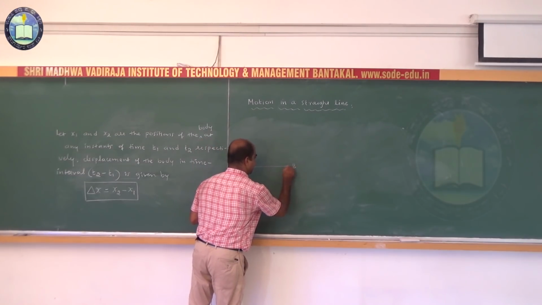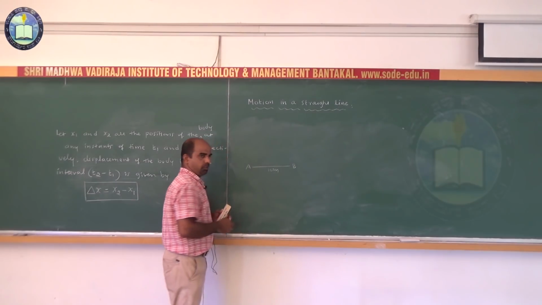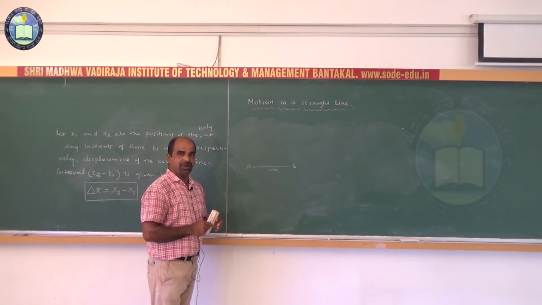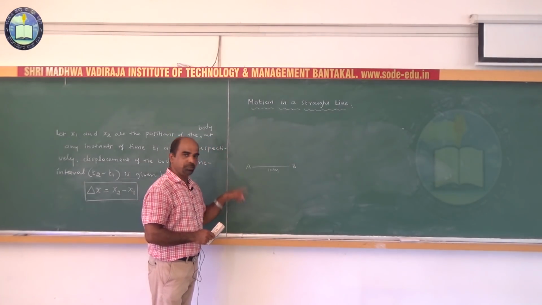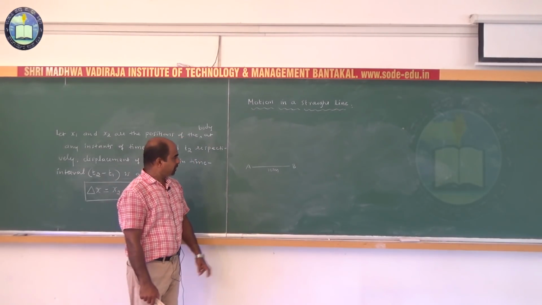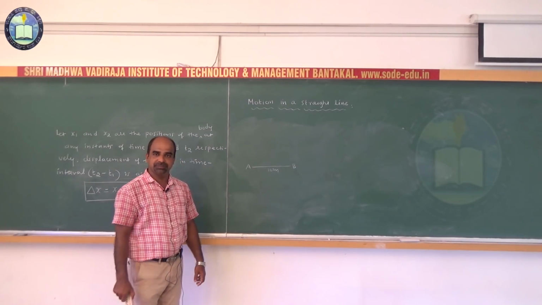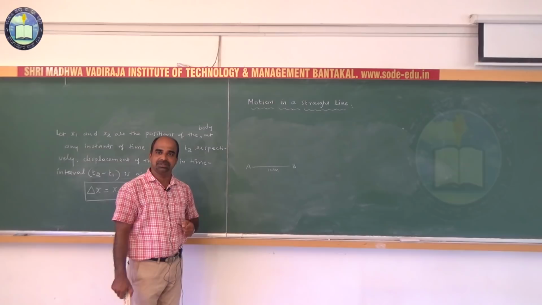As a particle moves from A to B via AB, then what does it say? 10 meters. What is the distance traveled by the body when moving from A to B? 10 meters. What is the displacement of the body when changing its position from A to B? 10 meters. So distance is equal to displacement.